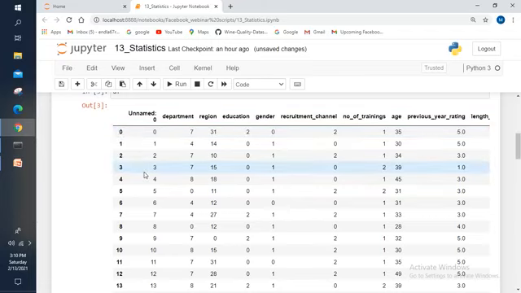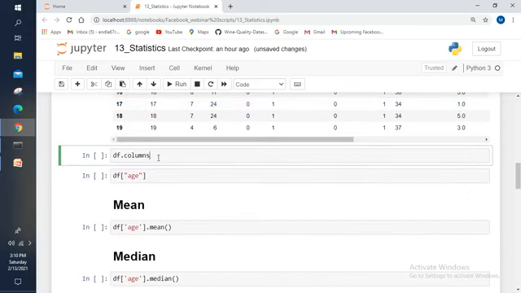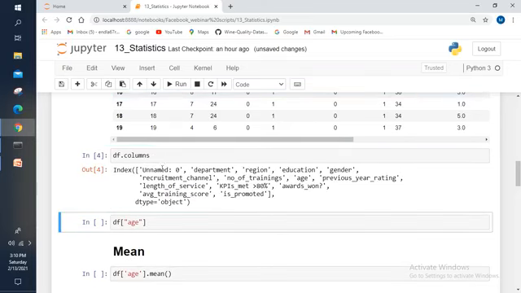I make that data as a separate data set, right? Now if you want to know how many columns are there and what the columns are, then we use df.columns. In which variable name you have stored your data, you need to use that variable name. Here I stored my data set into the df variable name, and after that I use columns. Let me execute this one. Yes, here unnamed, department, region, education, gender, whatever the column names are there in that data set, all the column names will be displayed here, right?